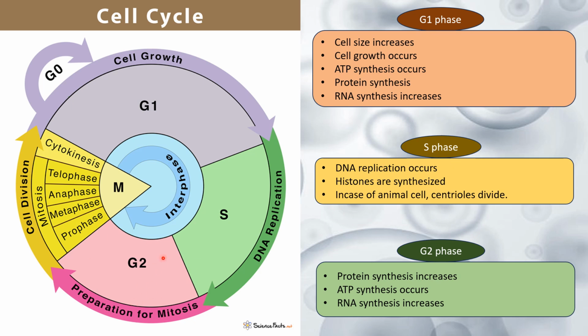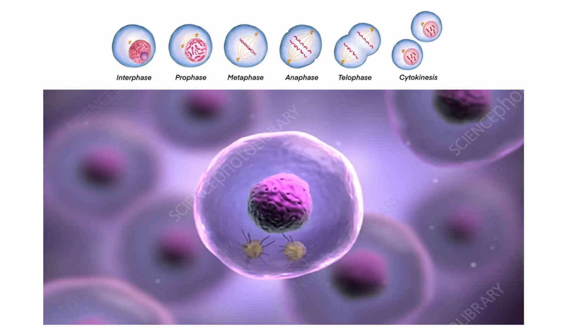Next one is the G2 phase. It's a period between completion of DNA replication and beginning of the mitosis. So all the required raw materials including RNAs, proteins and ATP are synthesized in this particular phase. After completion of this phase, the cell undergoes the mitotic cell division, which begins with the prophase when the cell